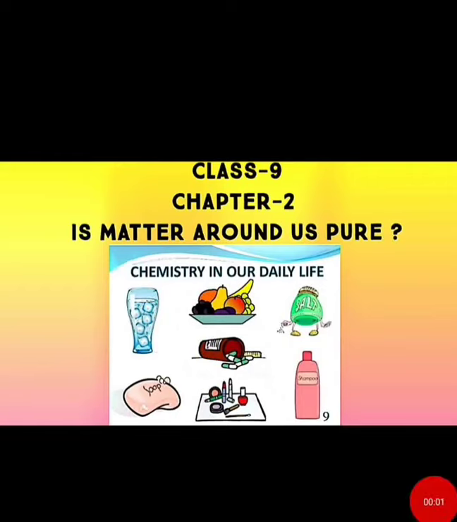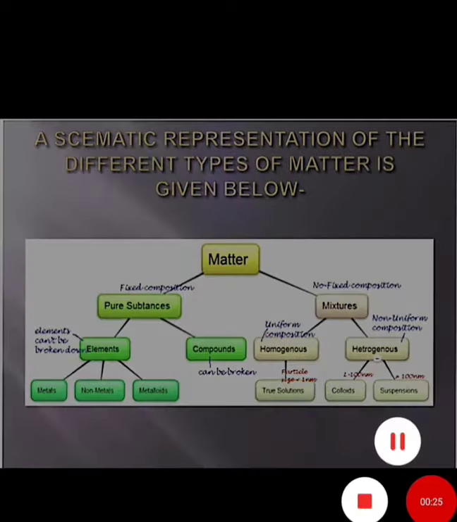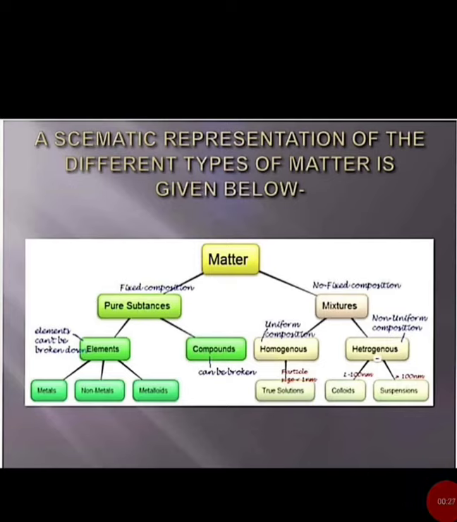Good morning students. Today we will discuss class 9th chapter 2, Matter Around Us Pure, part 2. In part 1 we discussed the chemical properties of matter. On the basis of chemical properties we divided matter into two categories, pure substances and mixtures. We completed pure substances in our first video, and today we will discuss mixtures: homogeneous and heterogeneous mixtures, and further, under homogeneous, true solution, colloidal and suspension.